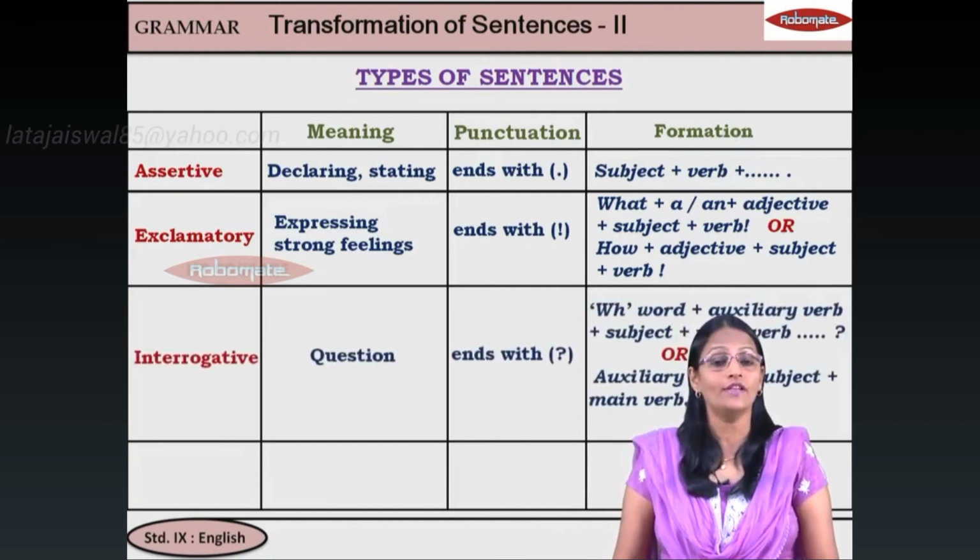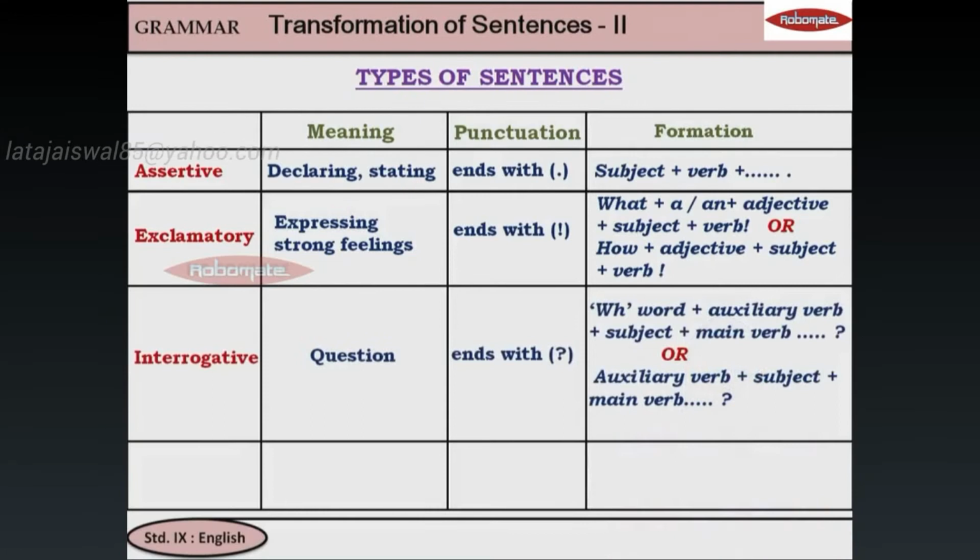Next, we have interrogative. Now, interrogative is a question and it ends with a question mark. There are two types of sentences. One, a WH question, and two, a yes-no question which starts with auxiliary verb. A WH question will be WH word, what, which, when, where, how, plus auxiliary verb, plus subject, plus main verb. Where are you going? Or we have auxiliary verb and subject and then the main verb. Are you going? These are the two types of interrogative sentences.